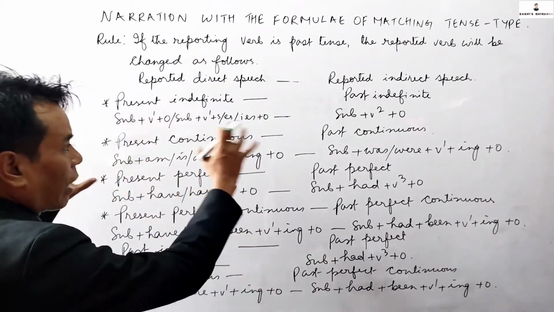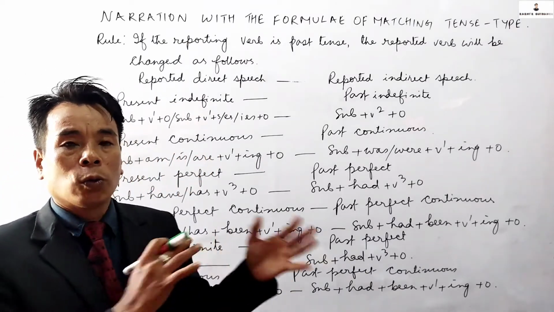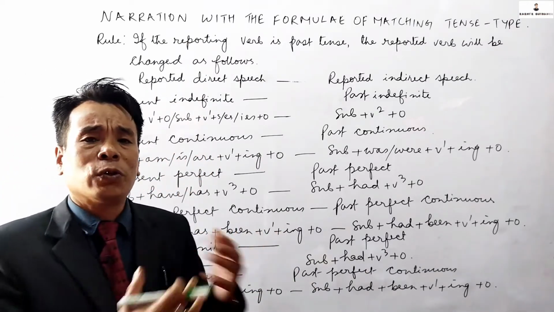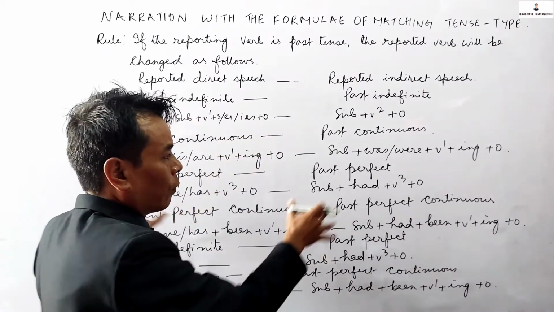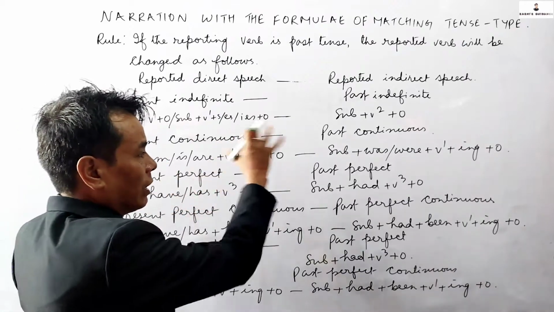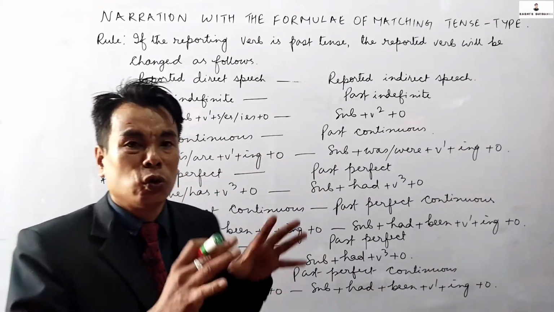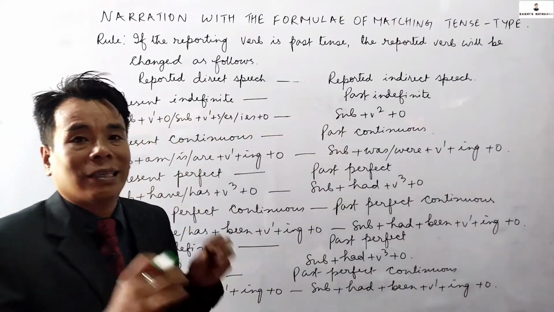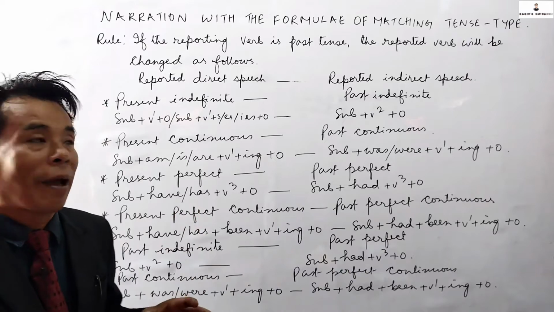Without this knowledge, nobody can change direct speech to indirect speech. It will be very difficult. That's why, all of you, please focus on these formulas, and if you have a chance, please download them. These formulas are very important. All of you, please remember these.